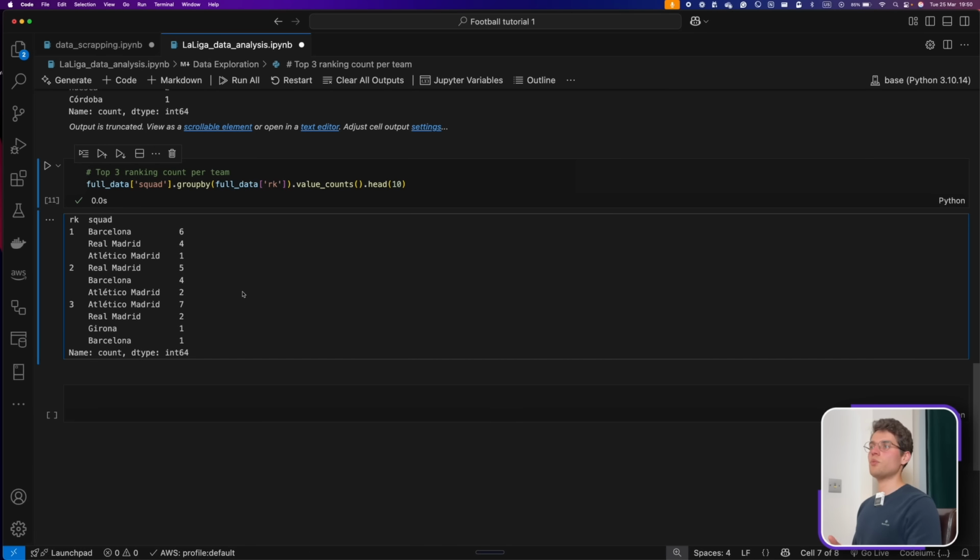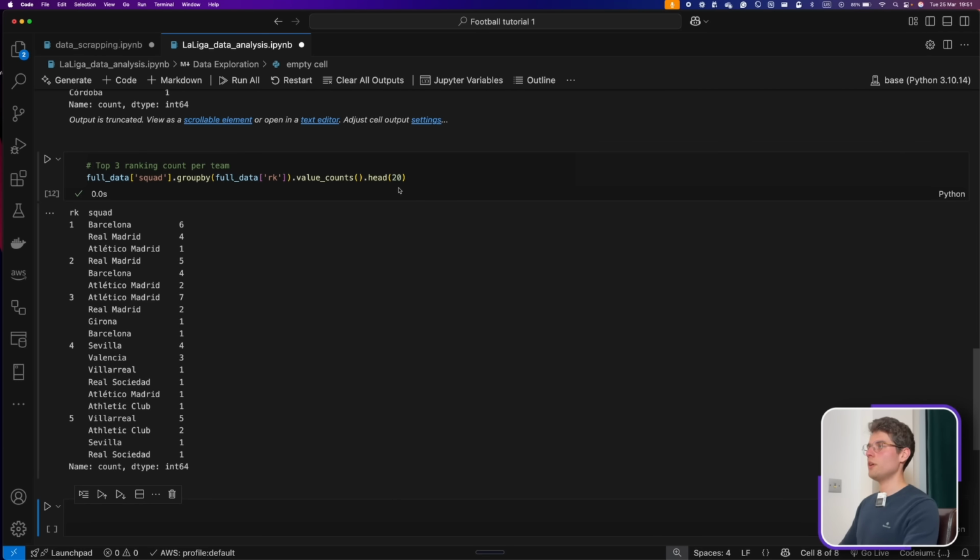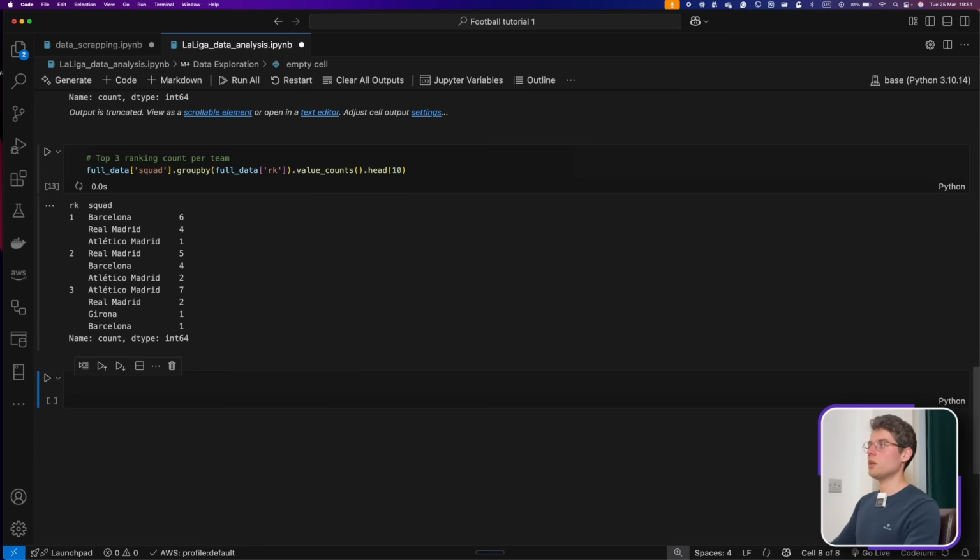So this gives us a brief indication of the rankings of the teams, and it's a very interesting insight to have. Here I only limited to 10 rows, because if I kept going, we could see also the 4th position, the 5th position, and so on. But I was only interested to see the first 3, just to have a nice look on what's going on in here.